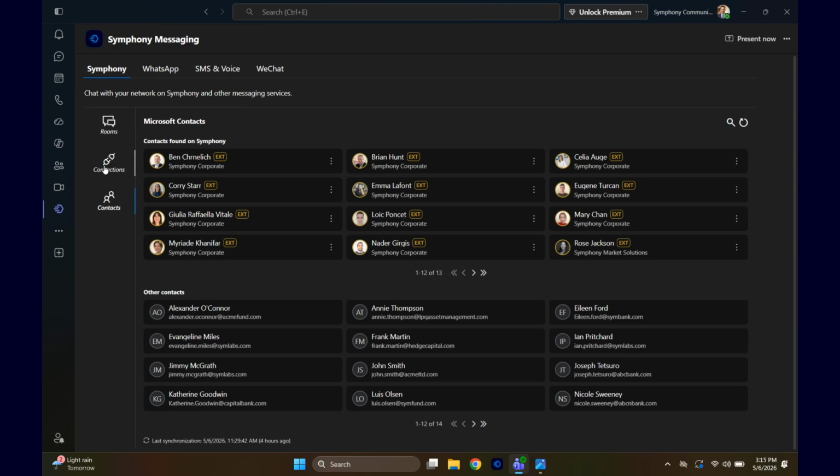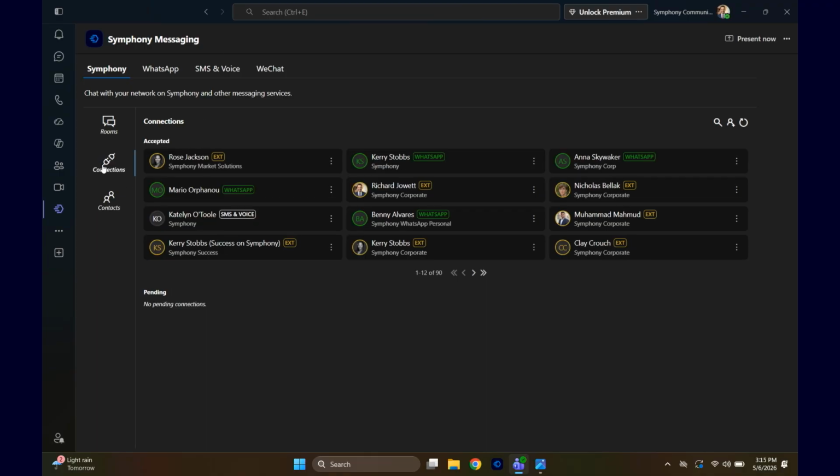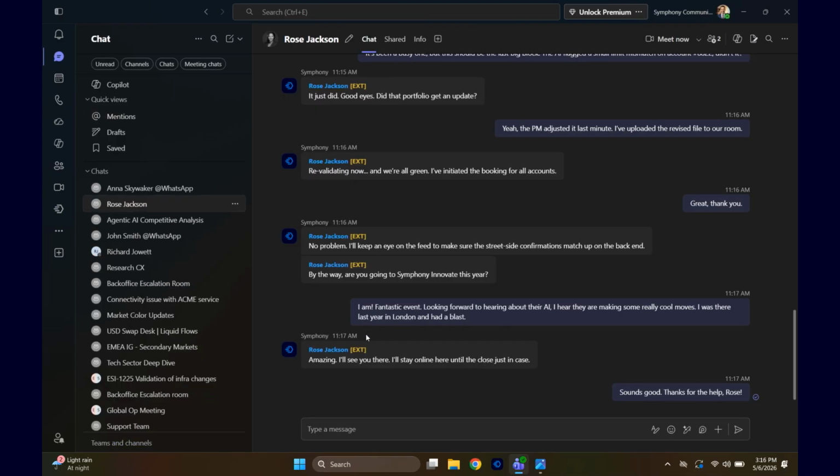So up behind me, we see the Contacts tab, and that's showing all my internal and external Symphony contacts with a seamless sync from Outlook. So I'm not having to rebuild my contact list. It's already there. And if we click in Connections, we see Rose, lucky Rose, she's at the top. So I'm going to just click on Rose and start a native Teams chat externally to her organization, thanks to Symphony.